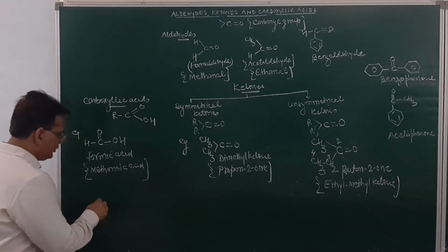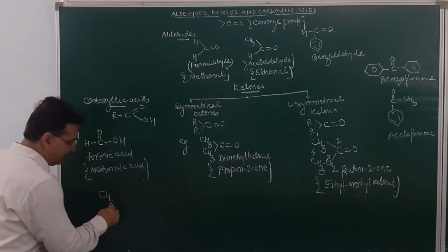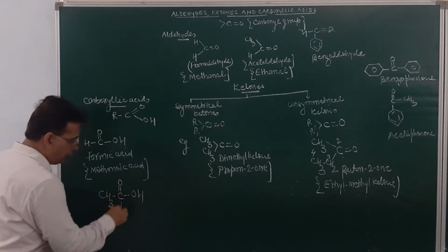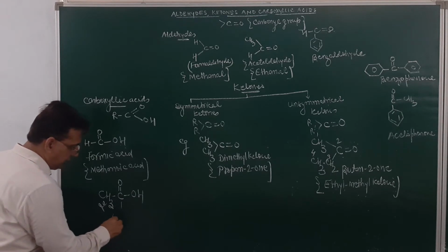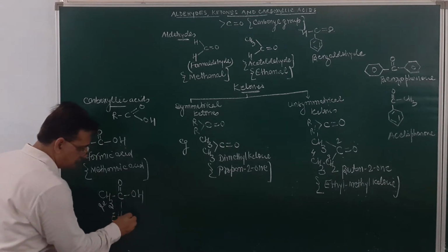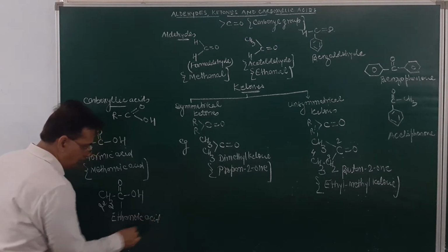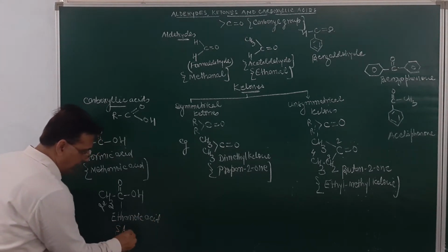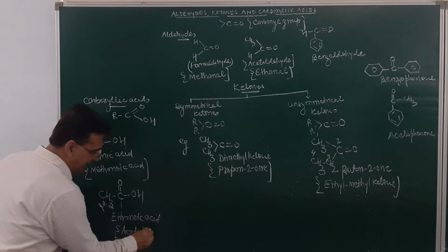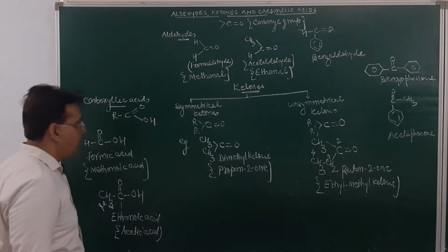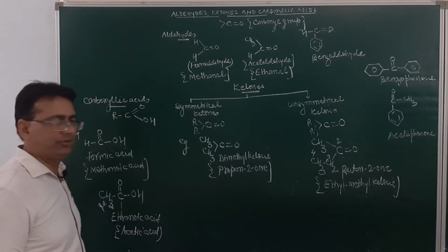Then if we write it in this manner, CH3, C double bond O, and OH. This is 1, 2. This is ethanoic acid, which can also be called acetic acid. Acetic acid is a special name of this. Am I clear? I am letting you revise the nomenclature part.